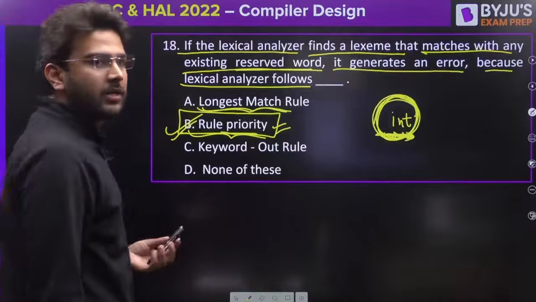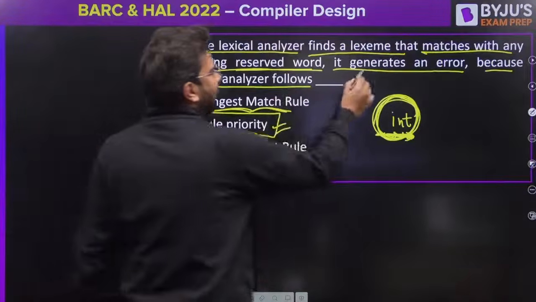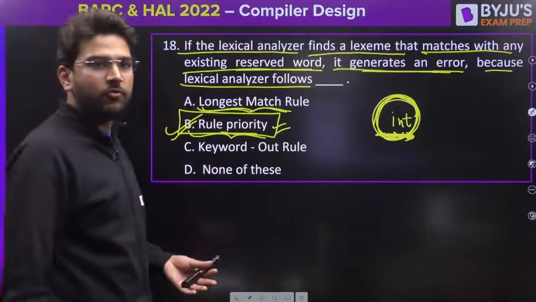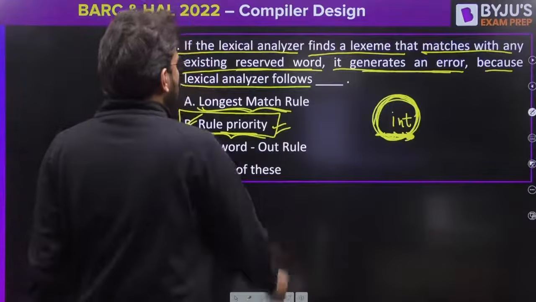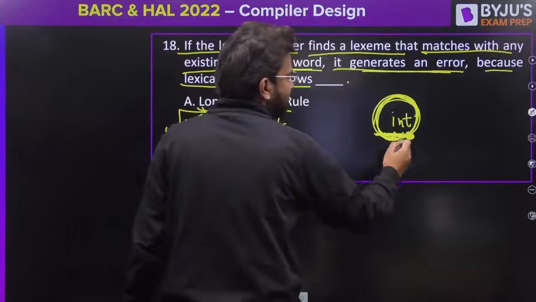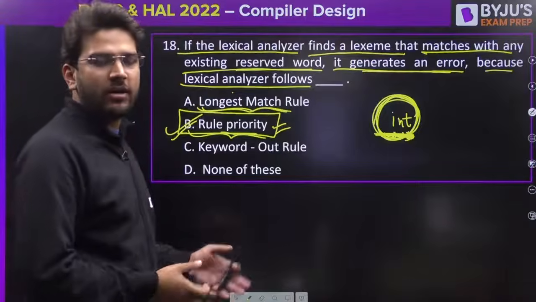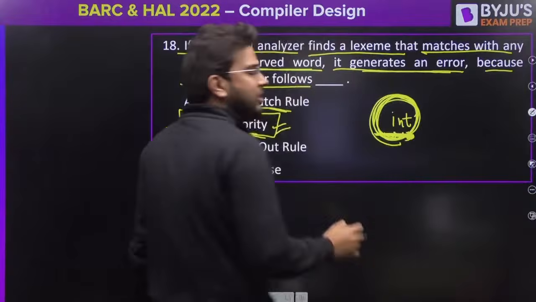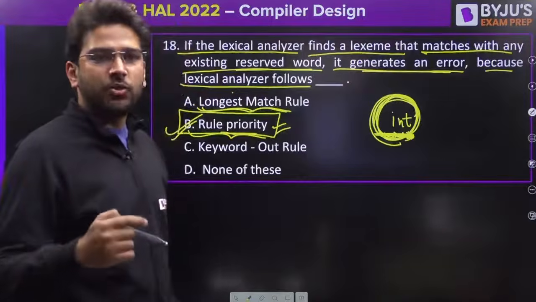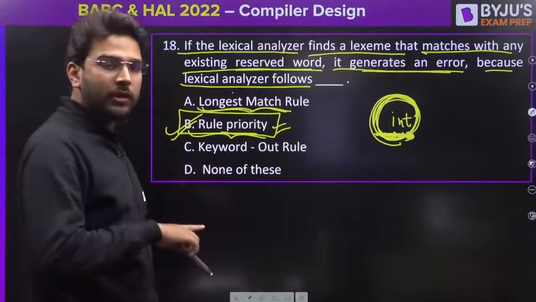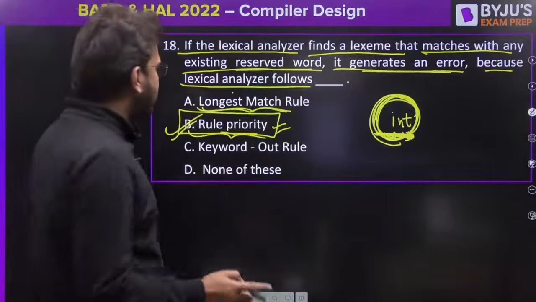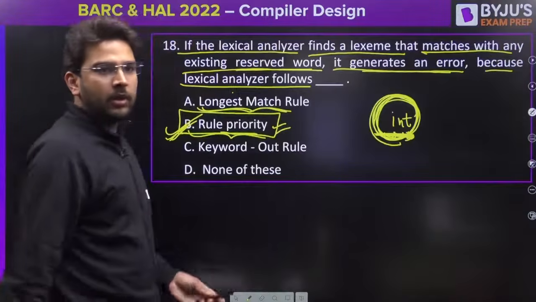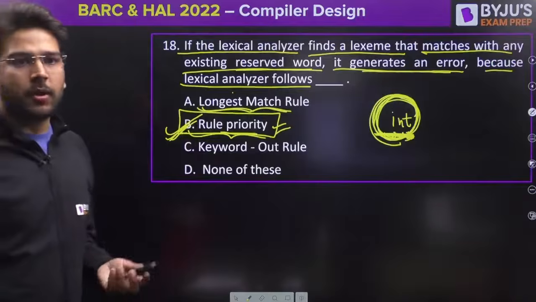Yes, Saubhagya, once again. Here it is saying it generates the error whenever it finds any reserved word. So that means whenever it finds a keyword, reserved word means all the keywords you have, already reserved. So if it finds the keywords, in that case it is going to give the priority to the keyword, not the identifier, due to this rule priority. Is it clear now? So this is a very good question.